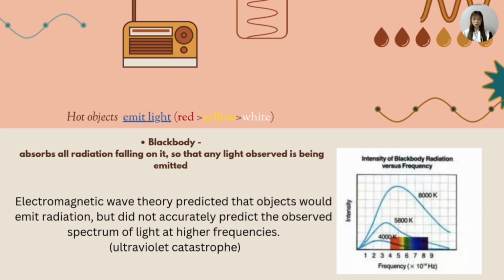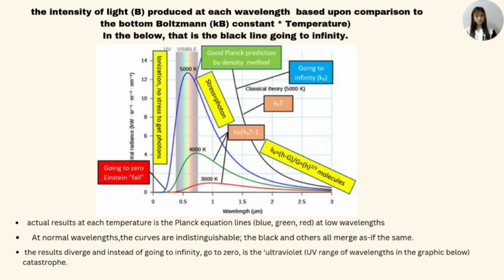The black body absorbs all the radiation falling on it, so that any light observed is being emitted. Therefore, as we know, the electromagnetic wave theory predicted that the object would emit radiation, but did not accurately predict the observed spectrum of the light at higher frequency, which is the ultraviolet catastrophe.